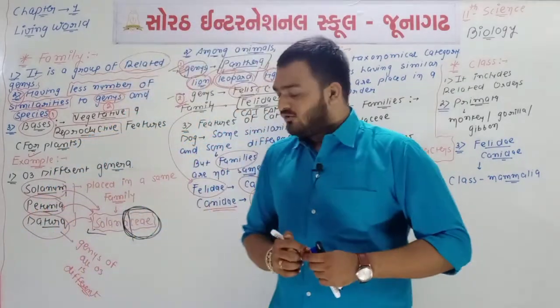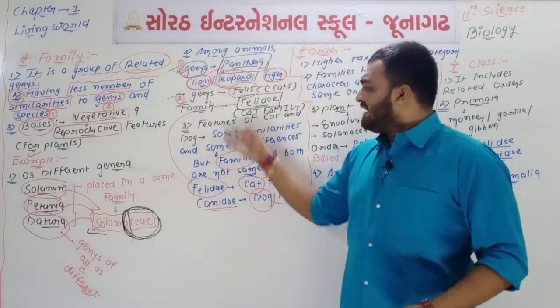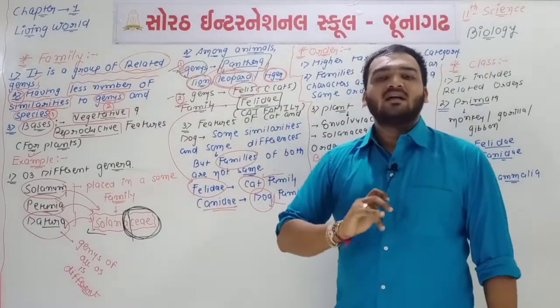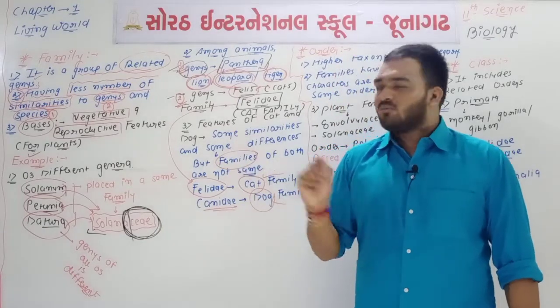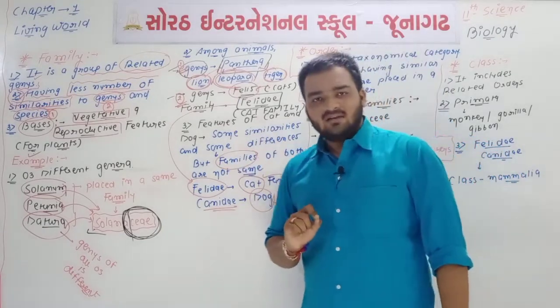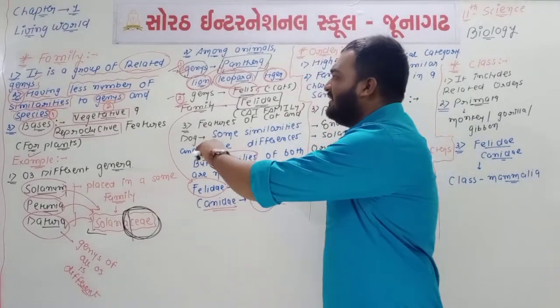So in total there are 3 examples and 3 different points. The question of family is completed. Again, we are going to revise this question.